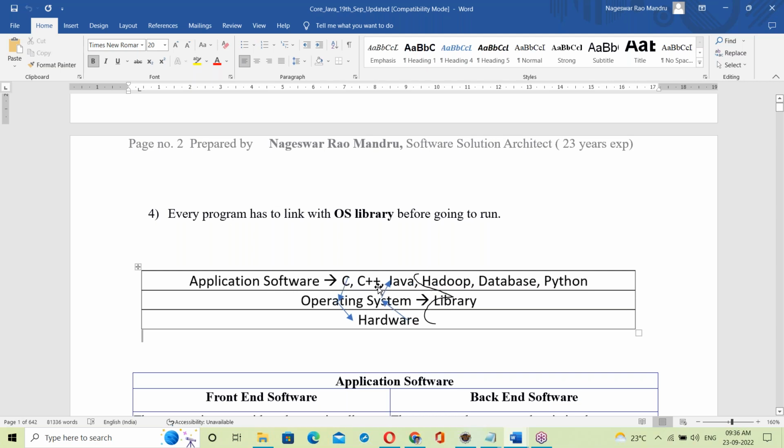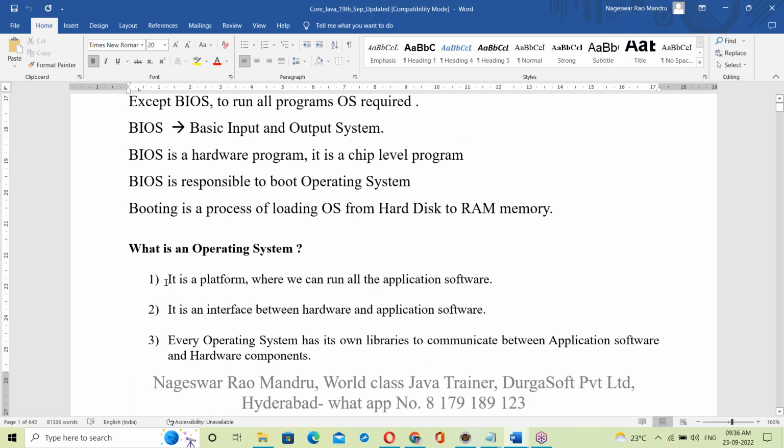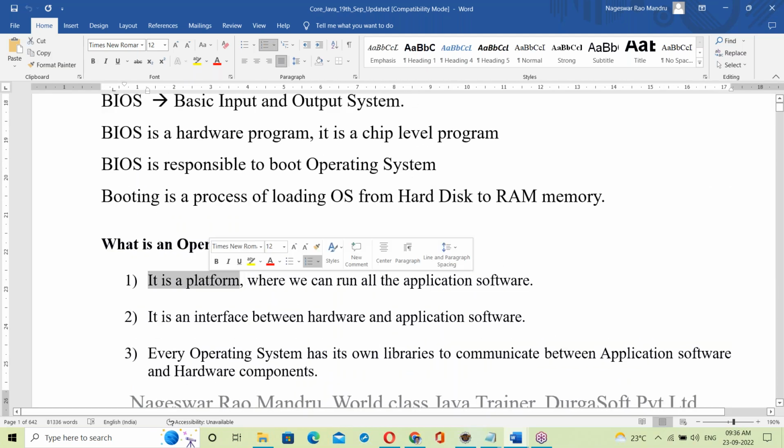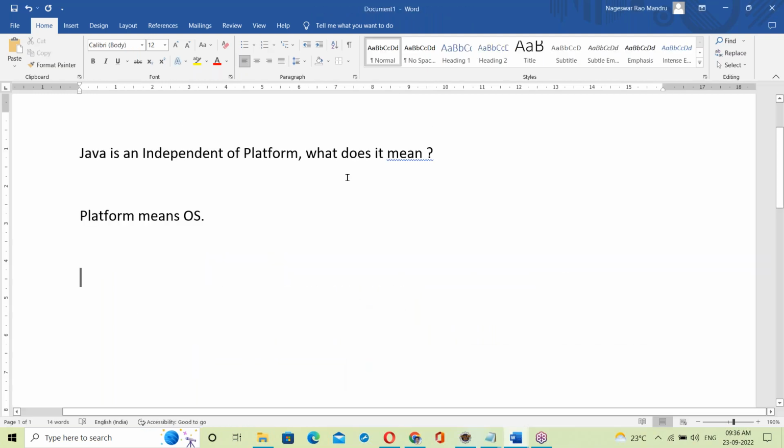So the OS acts like a platform where we can run all the application software. A platform means OS.